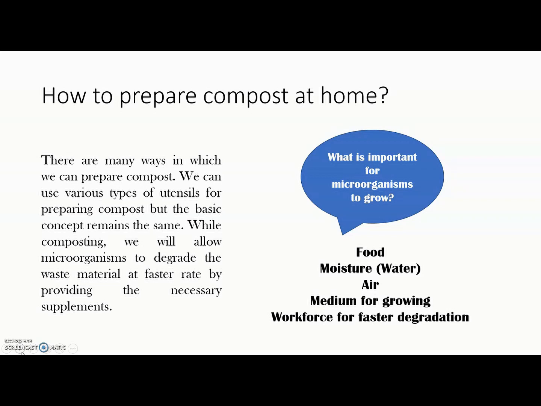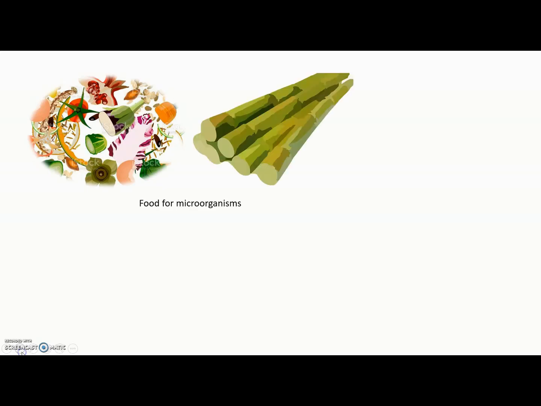So microorganisms need a few things to grow. They need food, they need water, they need air, they need a certain medium for growing, and these microorganisms should be more in number because then they will be able to do their work faster and the degradation process will be at a higher speed and you will get your compost at a faster pace. So for making compost, you will require food for microorganisms.